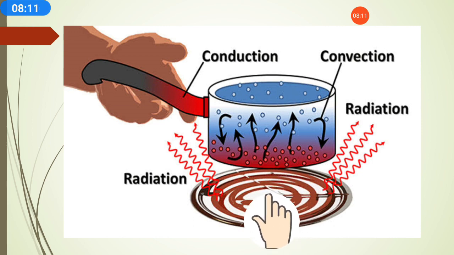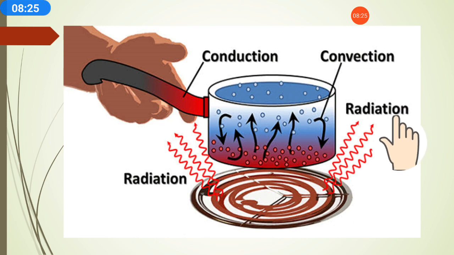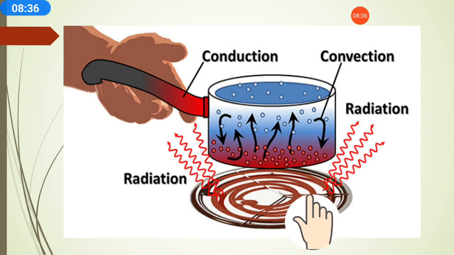Now radiation. The heater is giving heat, and without the help of any media or any conductor, the radiation can pass through the heating object.